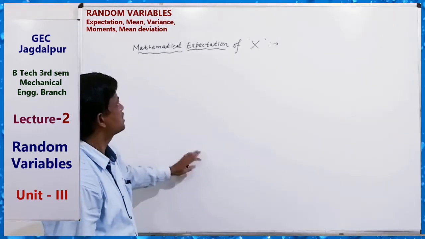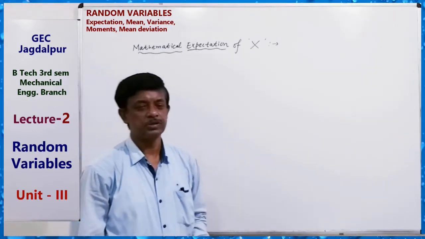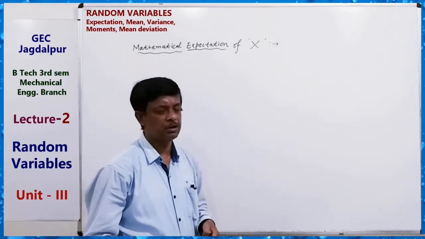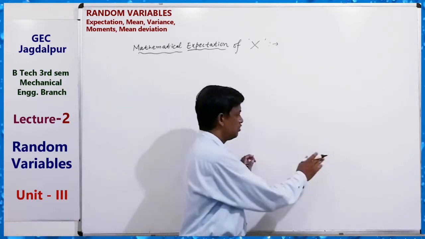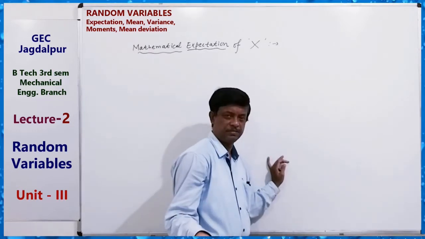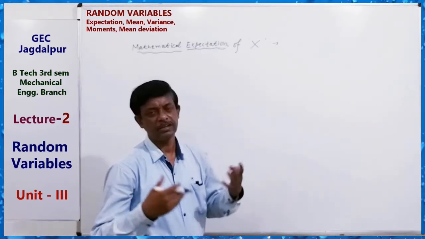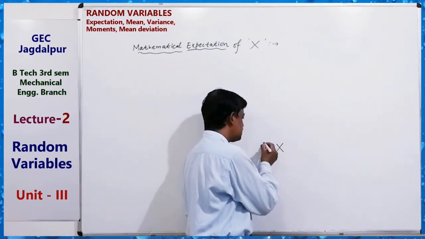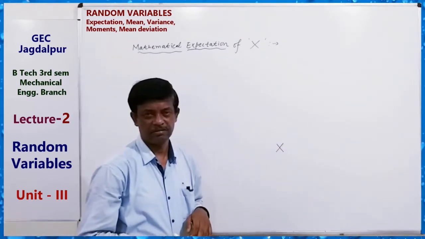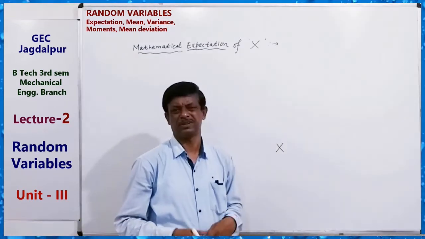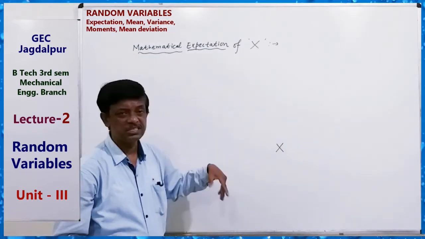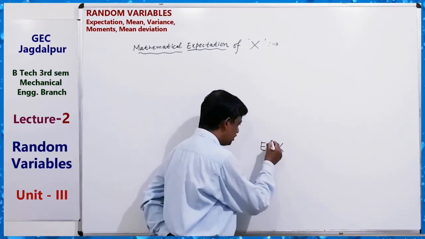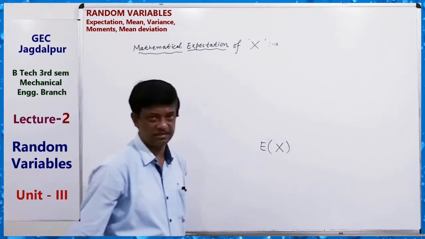Suppose we have a discrete probability distribution or continuous probability distribution, which means we have a random variable. Its expectation is the mean value. Expectation is generally known as the mean value. The expectation of this random variable is denoted by E(X).